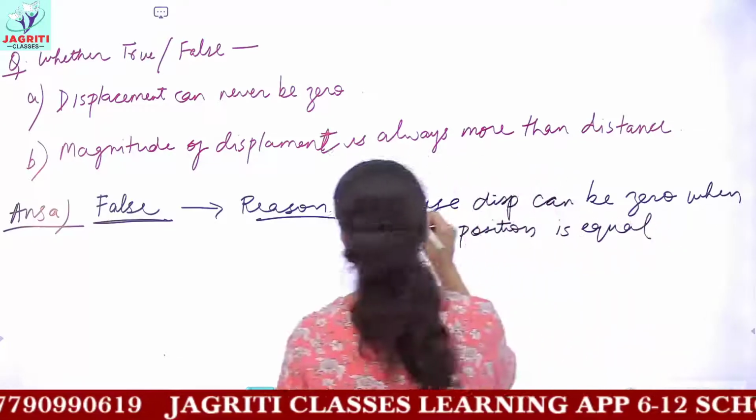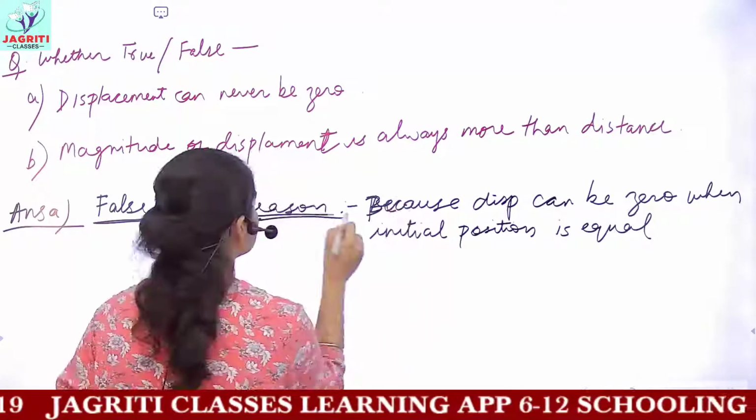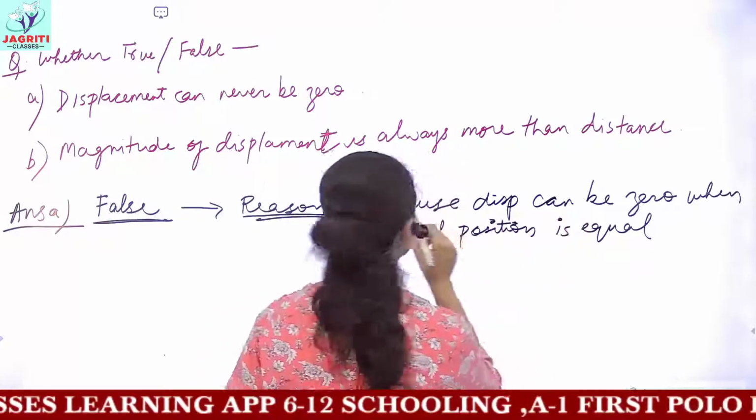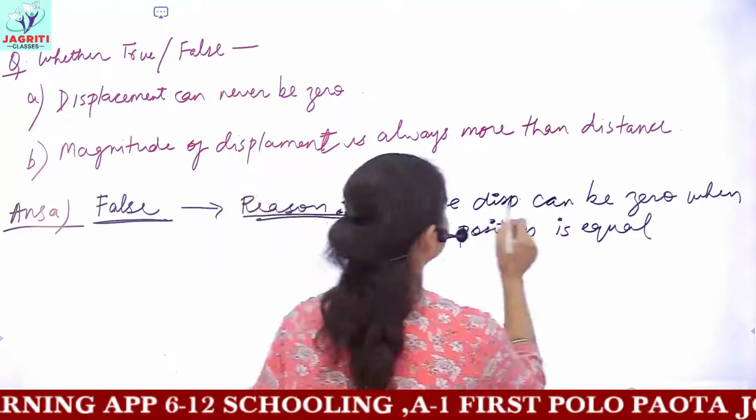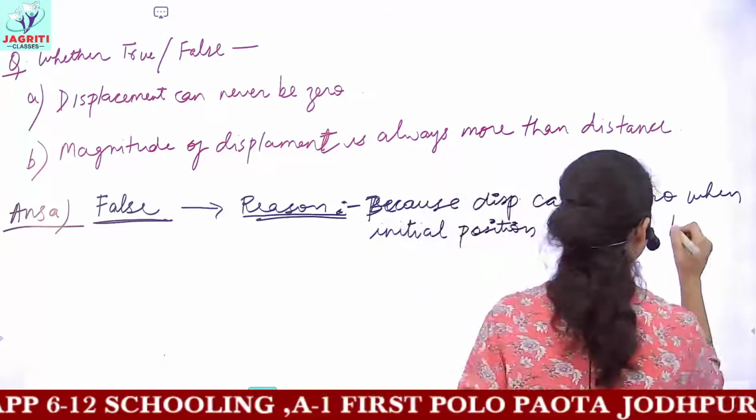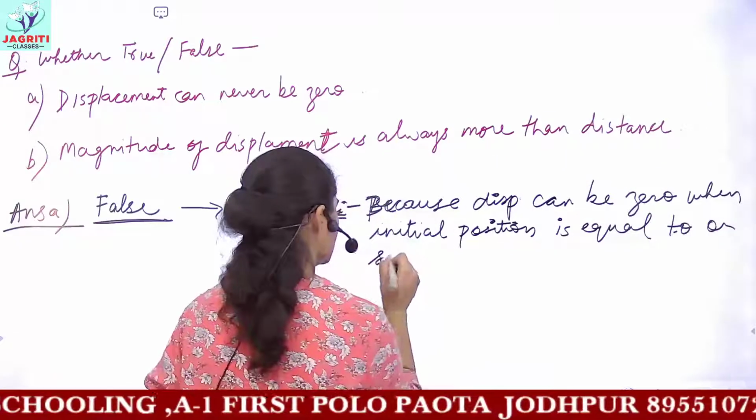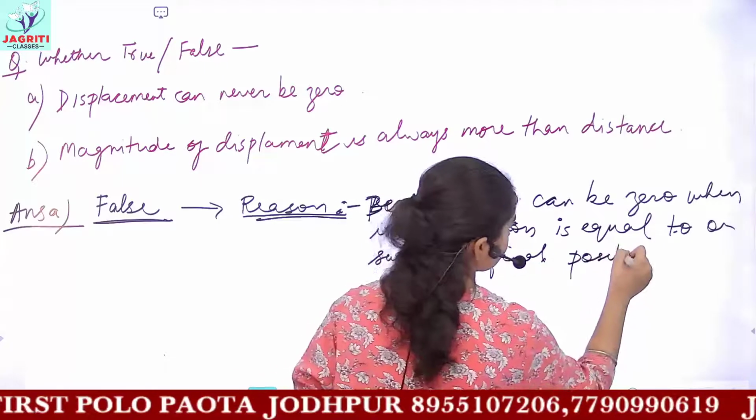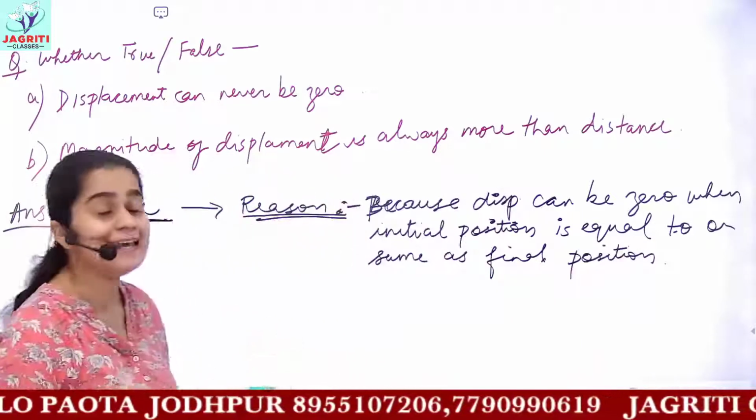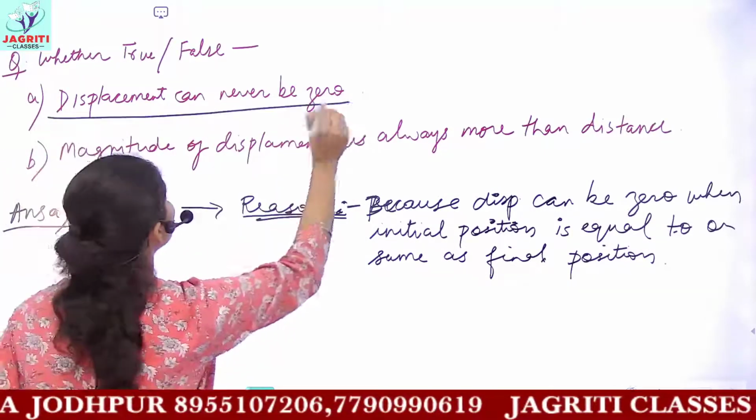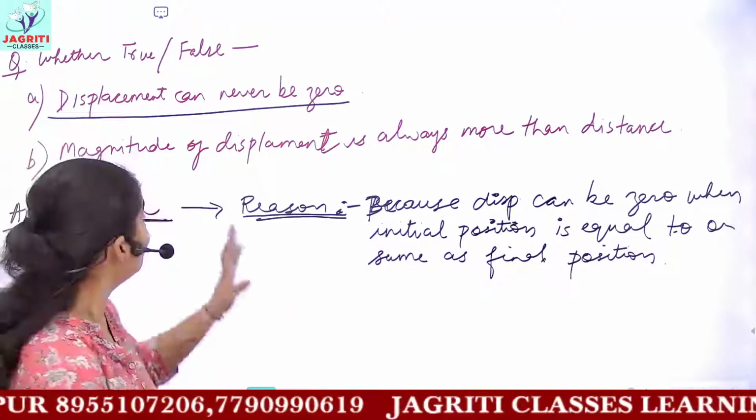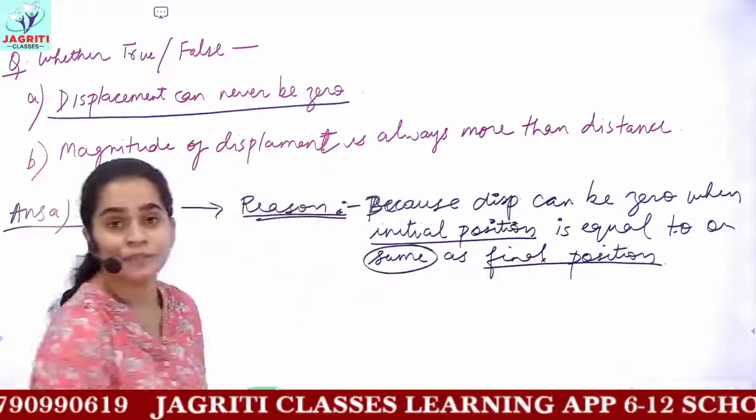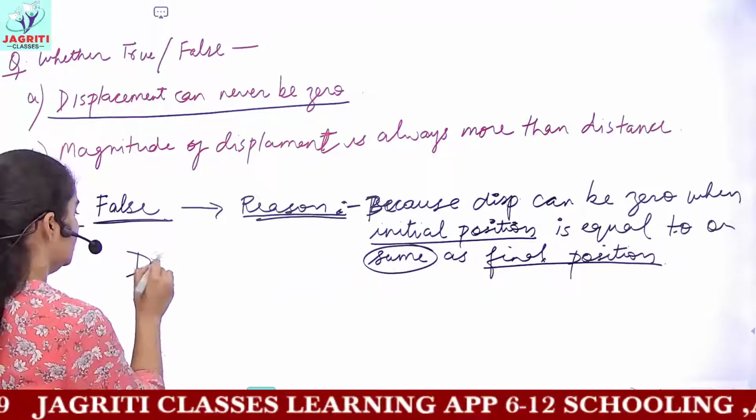So we have already done this reason in the previous class. If you have understood, then you can do it on your own, that displacement is zero when initial and final position are same. The same I am writing it here. So this is the same reason which we did in our previous class, that displacement can be zero. Why? Because if the initial position and the final position are same,